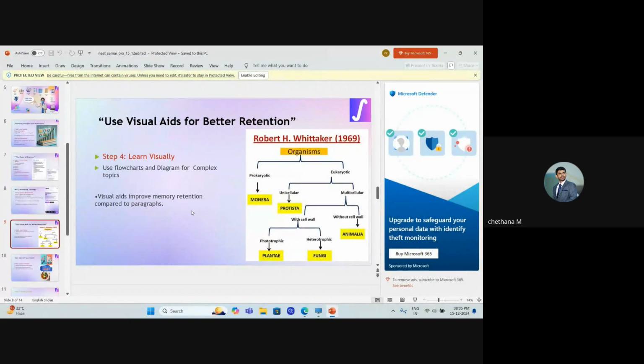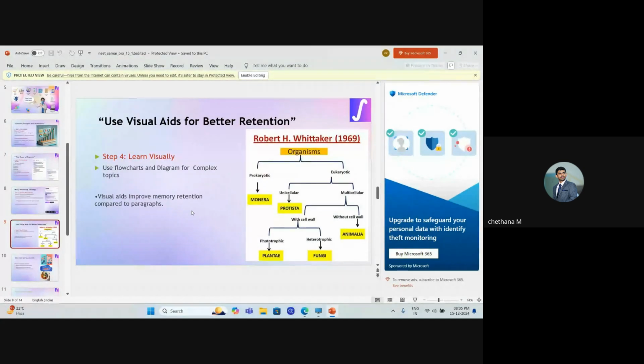That is why. So, see this flow chart. Instead of saying Whittaker gave the system of classification, I can say it in a paragraph format also. That has many different categories. Organisms are divided into prokaryotes and eukaryotes. Eukaryotes are divided into unicellular, multicellular. I can keep on talking about this for 15 minutes, but you will not retain anything by the end of this talk. But if I show you this presentation and show you this picture once, you will get a clearer picture about this topic, isn't it?